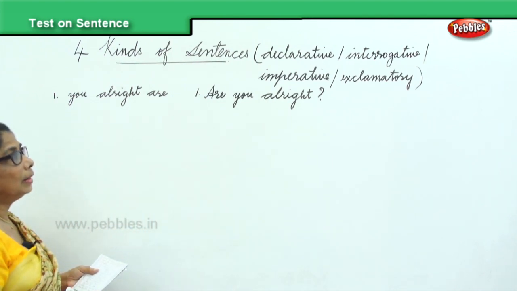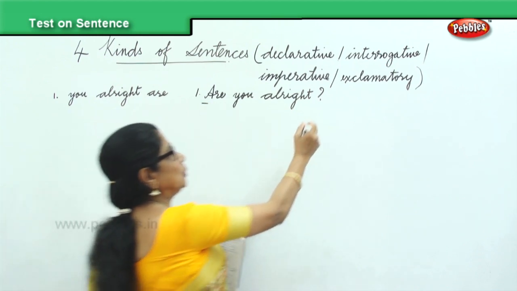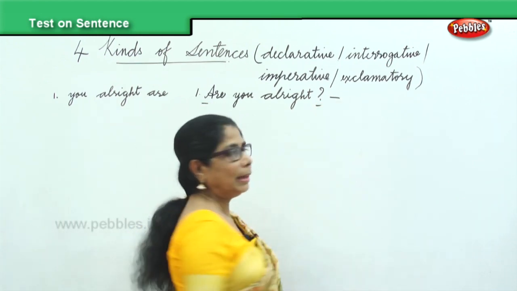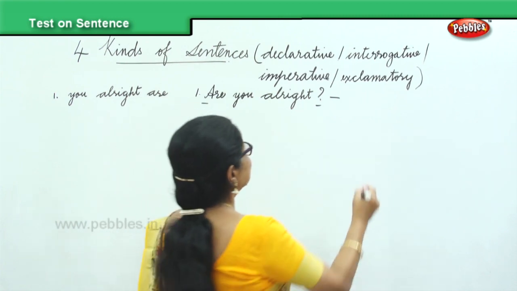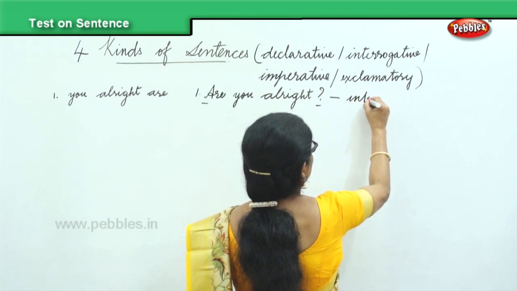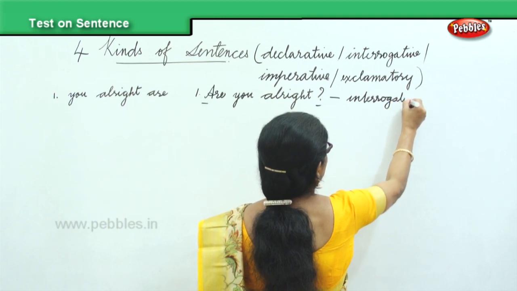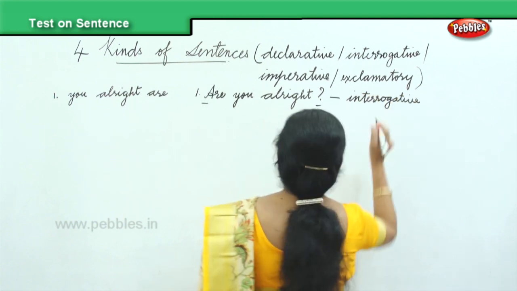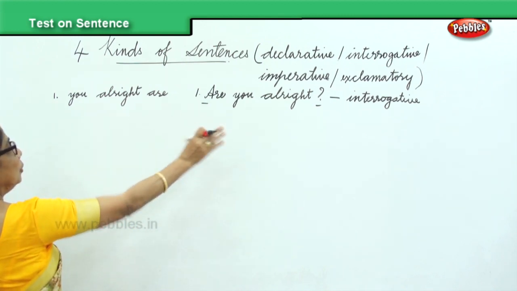It is a sentence that begins with a capital letter, ends with a question mark. Automatically, it's an interrogative sentence. It is an interrogative. So now you know how to find out. Put it in order. Are you all right?